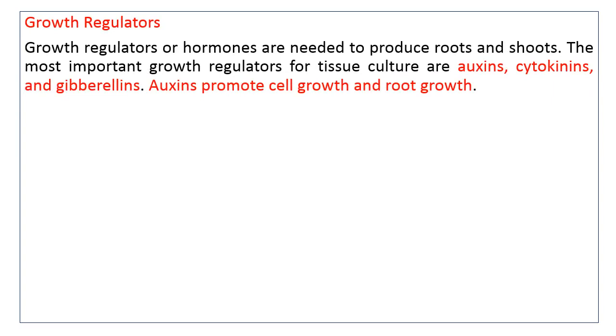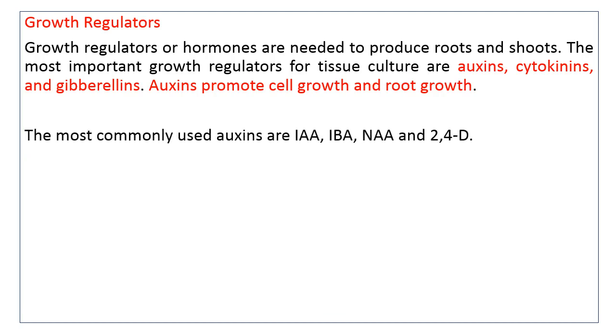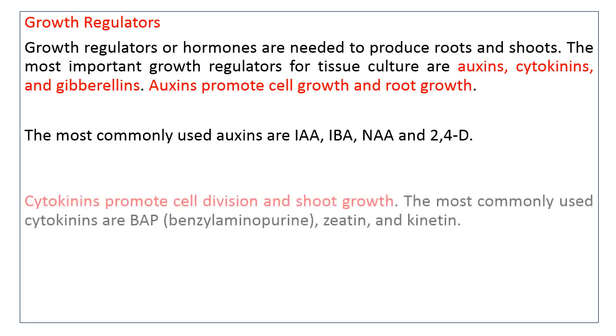Growth regulators, these are the plant hormones. Growth regulators are the hormones needed to produce roots and shoots. Organogenesis is due to the plant hormones. The most important growth regulators for tissue cultures are auxins, cytokinins and gibberellins. Auxin promotes cell growth and root growth. The most commonly used auxins are IAA, that is indole acetic acid, indole butyric acid, naphthalene acetic acid, and 2,4-dichlorophenoxyacetic acid.